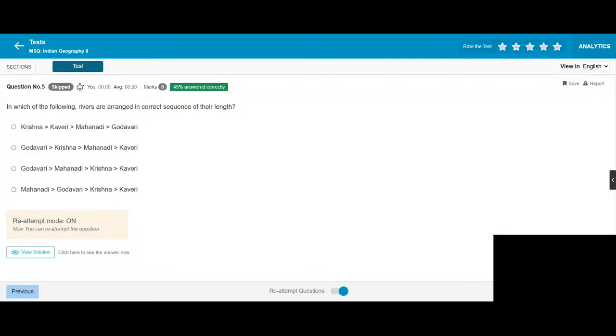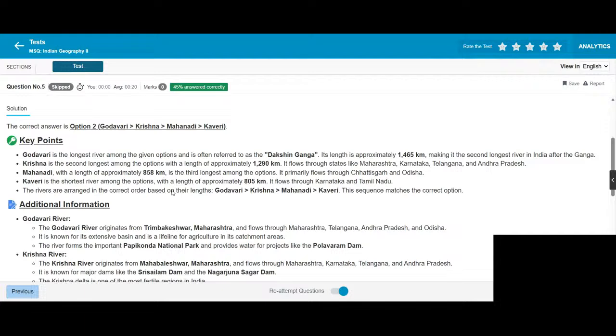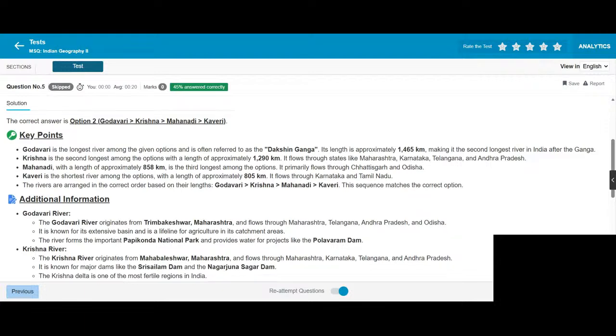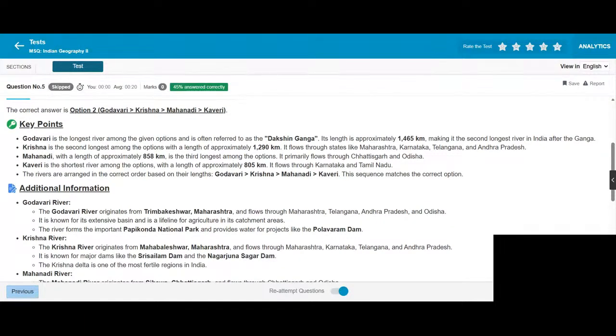Which of the following rivers are incorrectly arranged by their length? Godavari is the longest river among the given options. It is referred to as the Dakshina Ganga. Its length is approximately 1,465 kilometers, making it the second longest river in India after the Ganga.